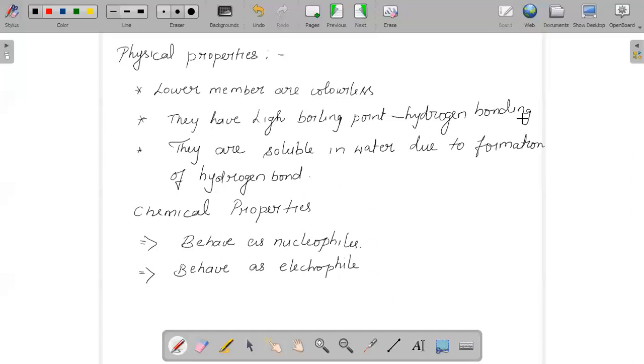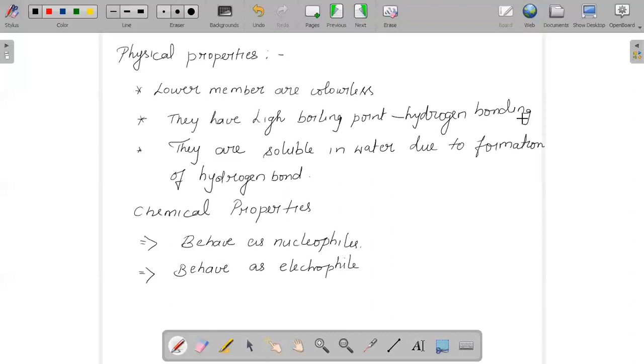So when we try to compare the acidic strength of primary, secondary and tertiary alcohol, we should know that primary alcohol will be more acidic than secondary and tertiary, and tertiary alcohols are less acidic in nature.